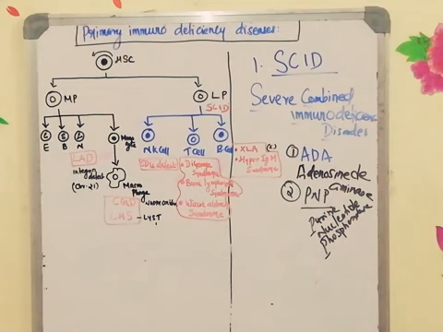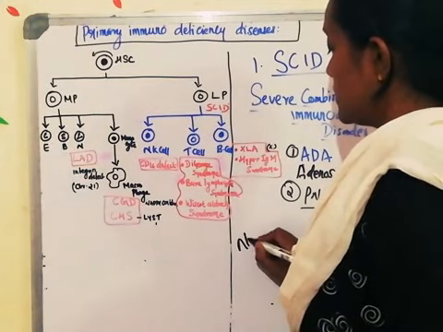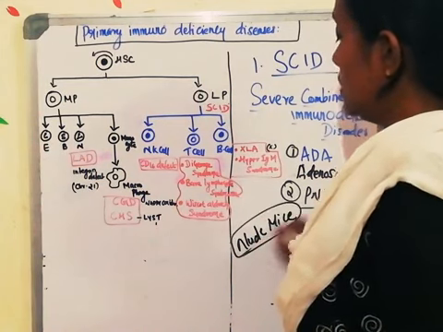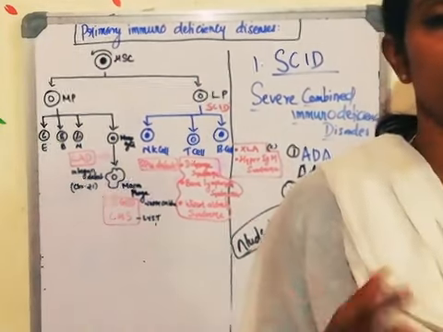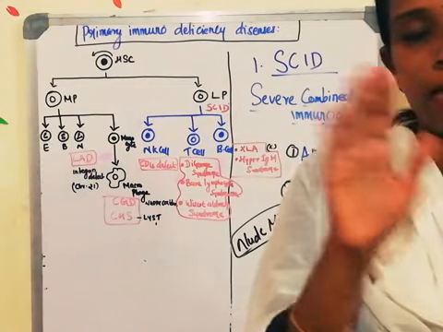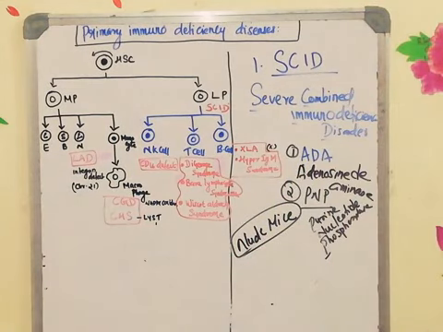They have created an animal model system for studying this particular disorder, which is called the athymic mice, or also called the nude mice. You must have heard about the nude mice. In the mice from which they have removed the thymus, the hair development won't be happening. If you Google the images of nude mice, you can see that the fur of the mice will not be there, like pinkish skin can be seen. So that is in the case of nude mice. That's an animal model system to study the function of the thymus.